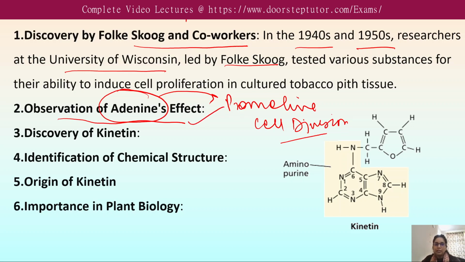So, the discovery of kinetin. Surprisingly, aged or autoclaved herring sperm DNA, which contains adenine, exhibited a very powerful cell division promoting effect.